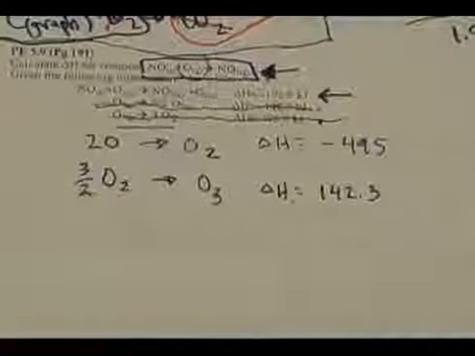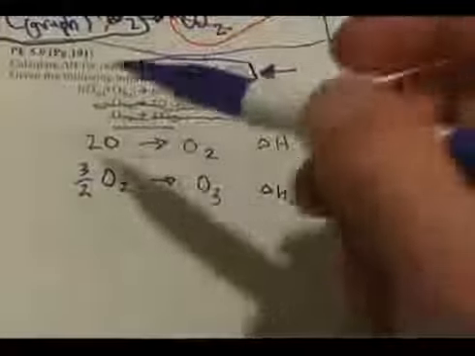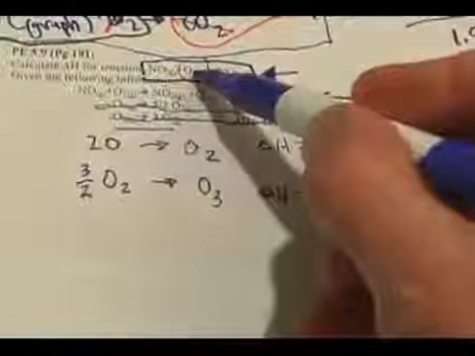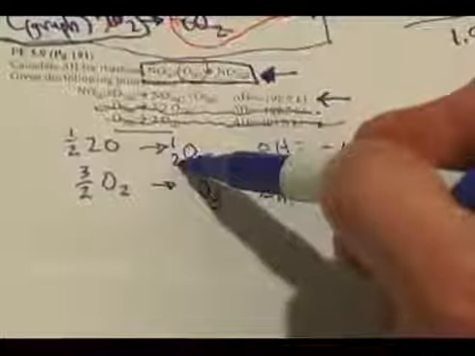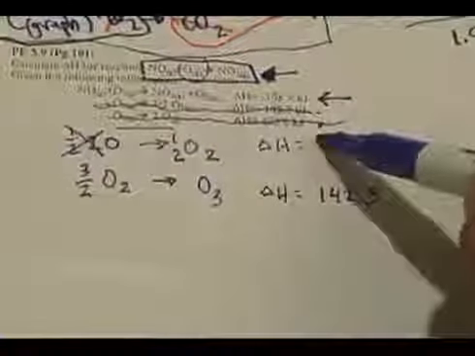Well, let's go with what I have, and there's no particular right order in which to do this, which frustrates a lot of people. But I'm just going to take a guess, and say, okay, I only need 1 O right here, so I'm going to multiply this reaction by 1/2 on both sides. When I do that, notice this becomes 1. And if I multiply this reaction by 1/2, guess what I have to do to the enthalpy? I have to multiply it by 1/2.